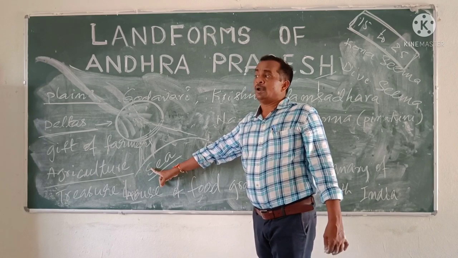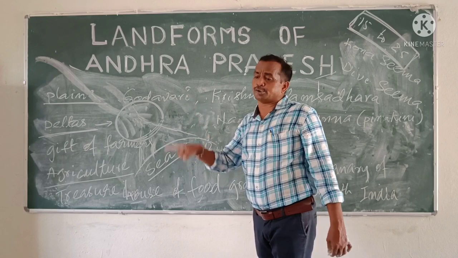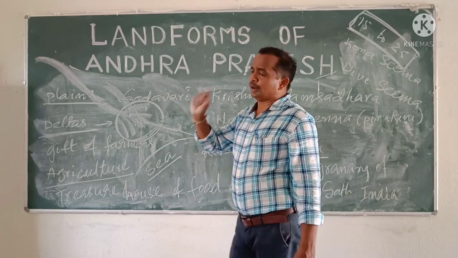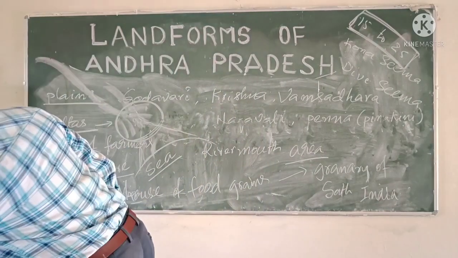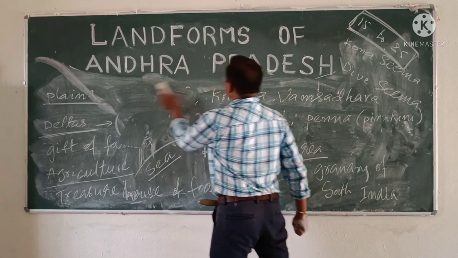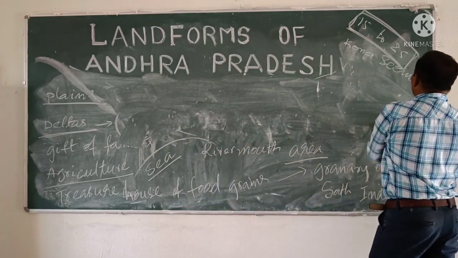These soils are called alluvial soils. The areas formed with alluvial soils are more fertile soil areas. So, children, delta areas are famous for fertile soils and huge water availability.